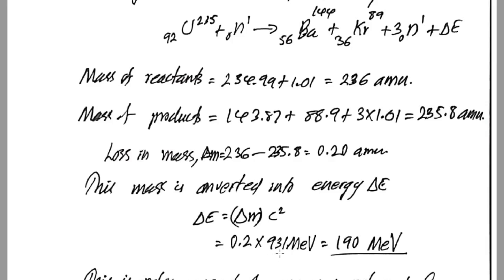That is equal to 0.2 into 931 MeV, because this 931 comes from the fact that 1 AMU corresponds to 931 MeV. And 1 AMU is 1.66 into 10 raised to minus 27 kilogram. You can convert that by using mc squared into joules, and that can be converted to electron volts, and then to mega electron volts.